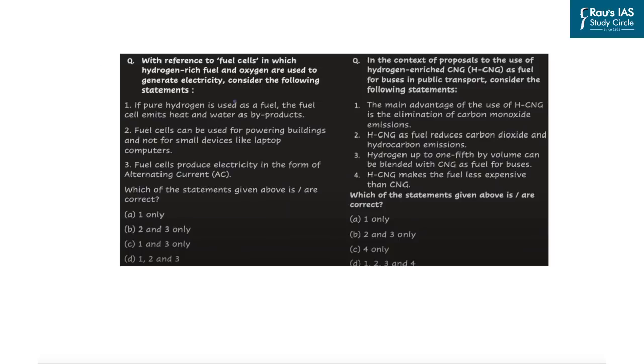And that is why we had this question in the year 2015, and this question was asked in 2019. The first question that was asked in 2015 is related to fuel cell technology, which exactly is related to the hydrogen fuel itself. And the question that was asked in 2019 was related to hydrogen enriched CNG or compressed natural gas. So we realized that new kinds of fuel which are energy efficient, which aim at decarbonizing and reducing the pollution, are important for us from the prelims examination perspective.